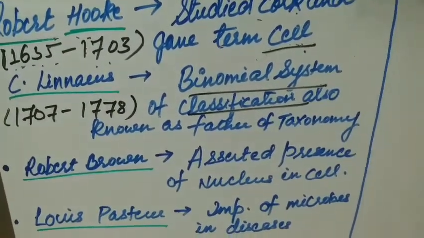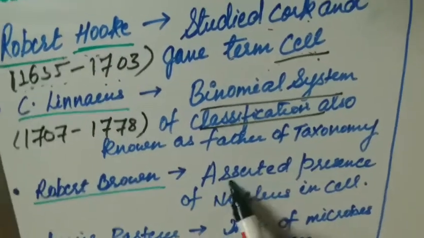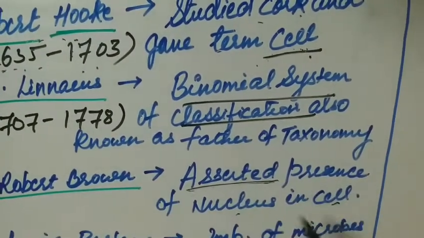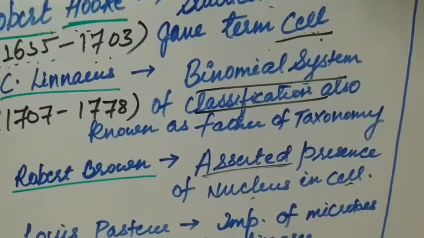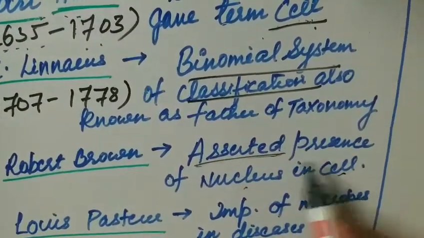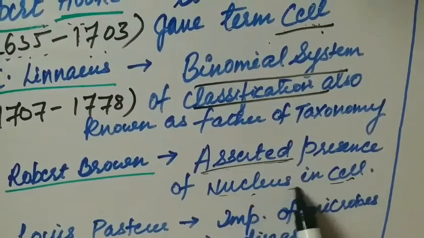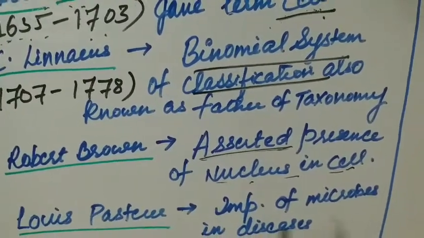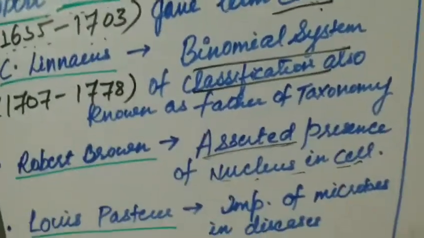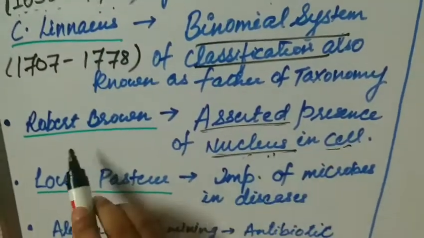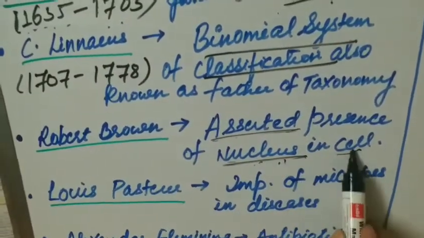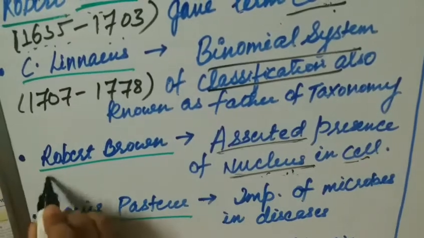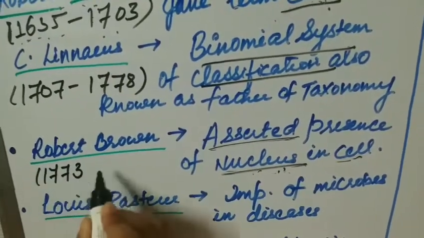The another biologist is Robert Brown. He asserted the presence of nucleus in the cell. That means he declared that there is a nucleus in the cell. Like in human there is a brain, in the similar manner in the cell there is a nucleus, which governs all the cellular activities. How the cell performs is controlled by the nucleus, and this was declared by Robert Brown, in the time period 1773 to 1858.